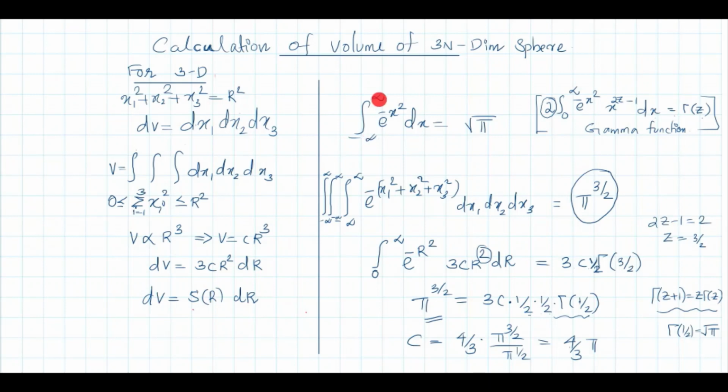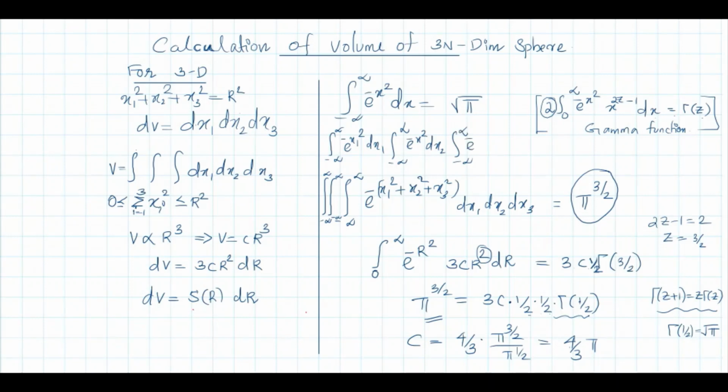Now we have a standard expression: integral from minus infinity to infinity of e raised to minus x square dx is root 2 pi. This is a standard integral. Then take three such integrals: e raised to minus x1 square dx1, e raised to minus x2 square dx2, and e raised to minus x3 square dx3, each from minus infinity to infinity. Then root 2 pi will come three times, root 2 pi into root 2 pi into root 2 pi. The left hand side I can write as the integral of e raised to minus of x1 square plus x2 square plus x3 square into dx1 dx2 dx3.